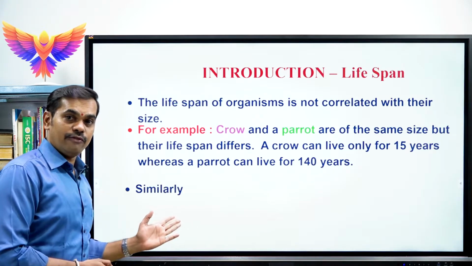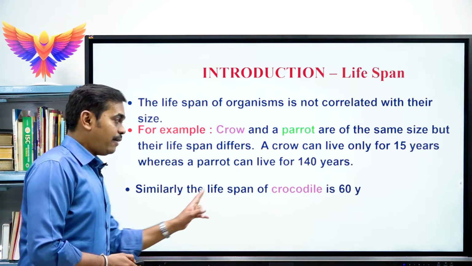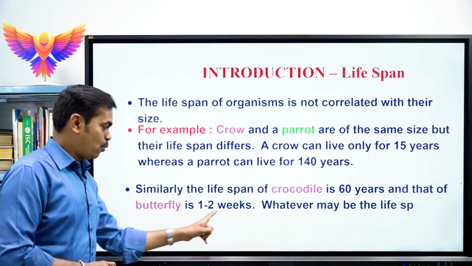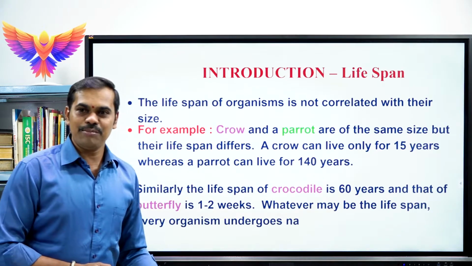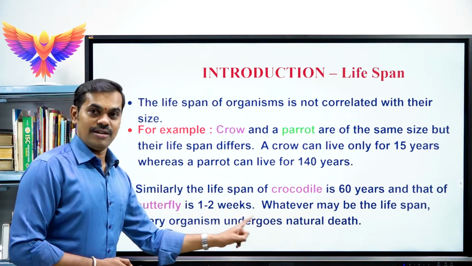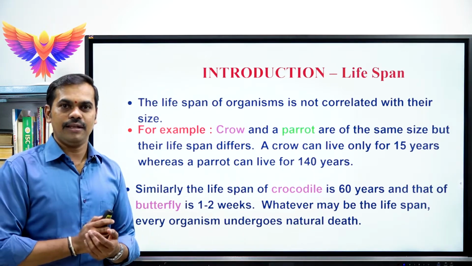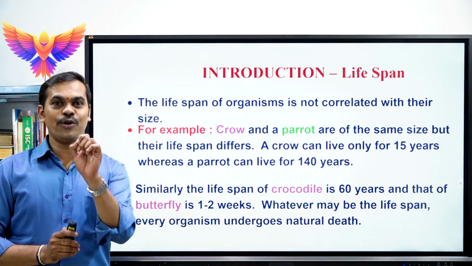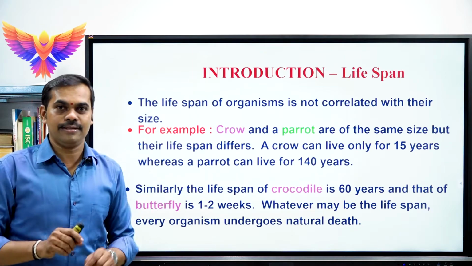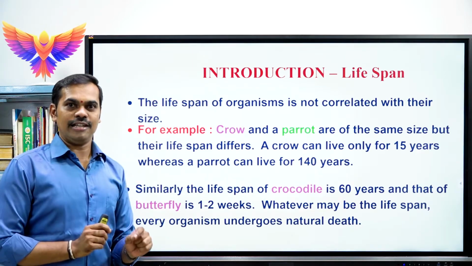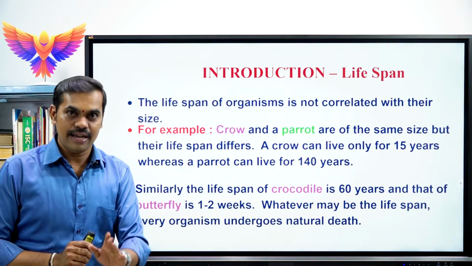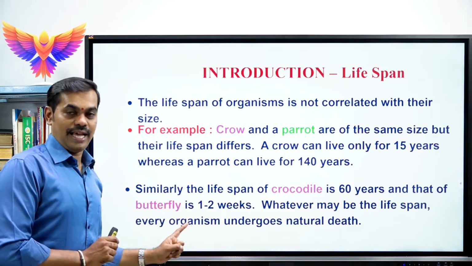One more example: the lifespan of a crocodile is 60 years, as we have already studied, and the lifespan of a butterfly is 1 to 2 weeks. Whatever the lifespan of any organism may be, every organism undergoes natural death. Once they complete their lifespan, each and every living organism is going to die a natural death. But except unicellular organisms. Highlight this point: except unicellular organisms, each and every living organism on the earth dies after the completion of its lifespan.